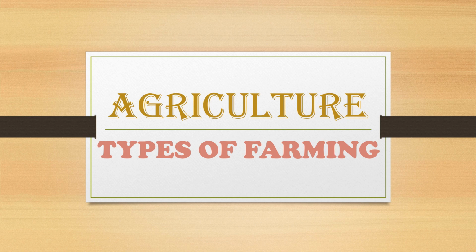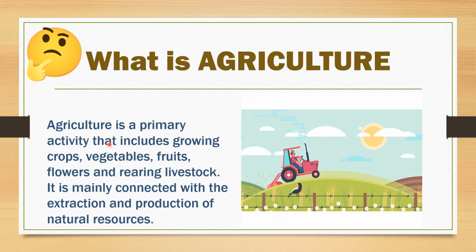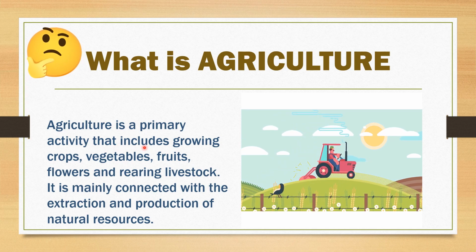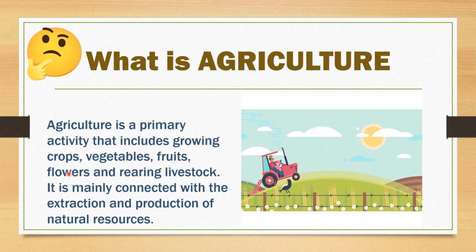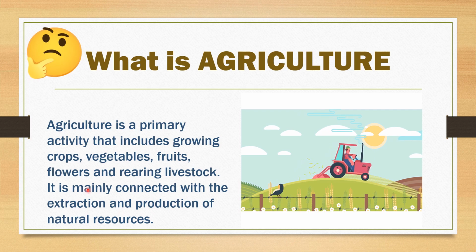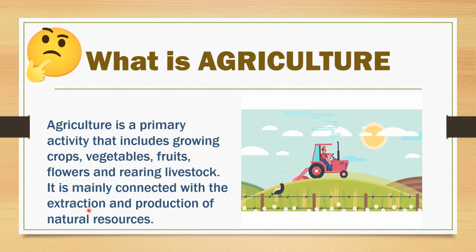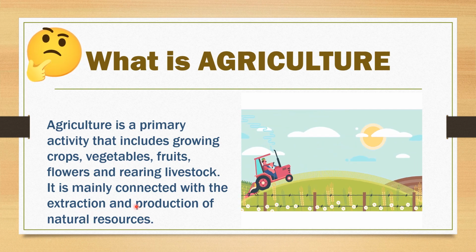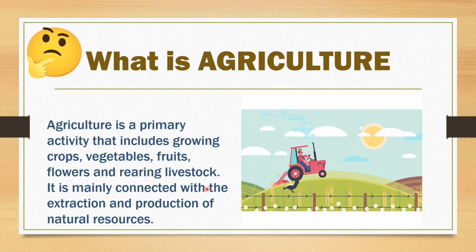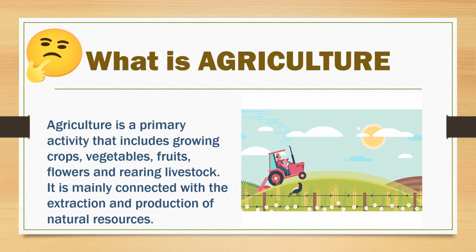Before we proceed further, let's recap what is agriculture. So agriculture is a primary activity that includes growing crops, vegetables, fruits, flowers and rearing livestock. So we can say it is mainly connected with the extraction and production of natural resources. It could be wheat, it could be cotton, it could be any other natural resources that we produce or that we extract, which we have already discussed in our previous video.